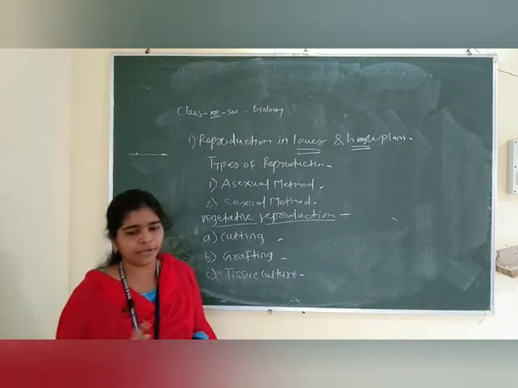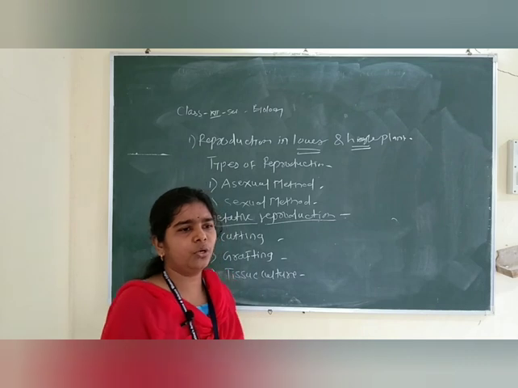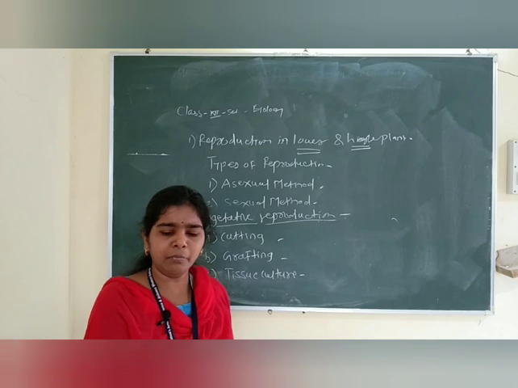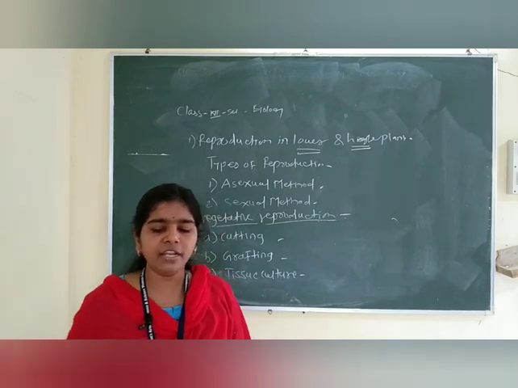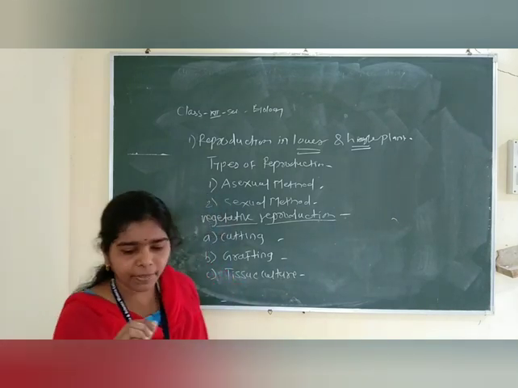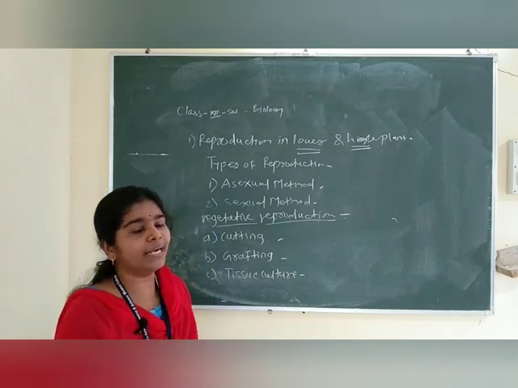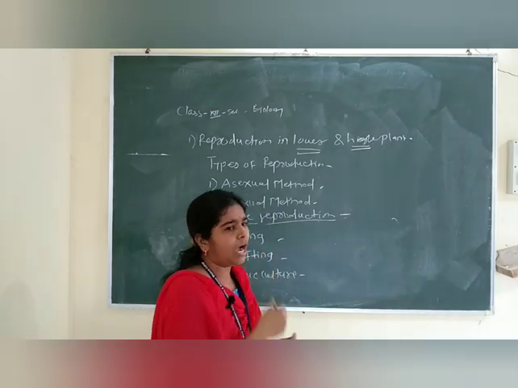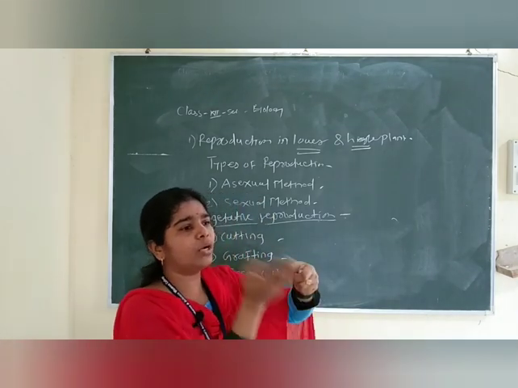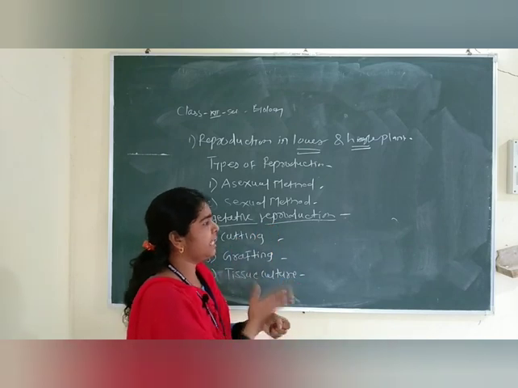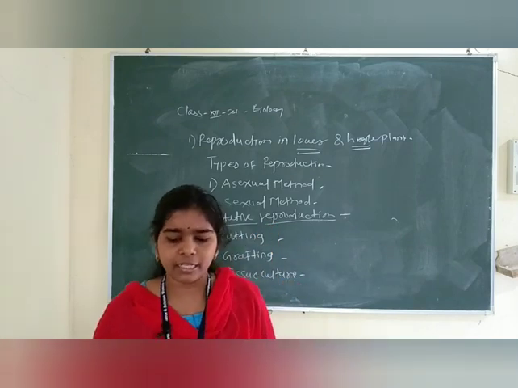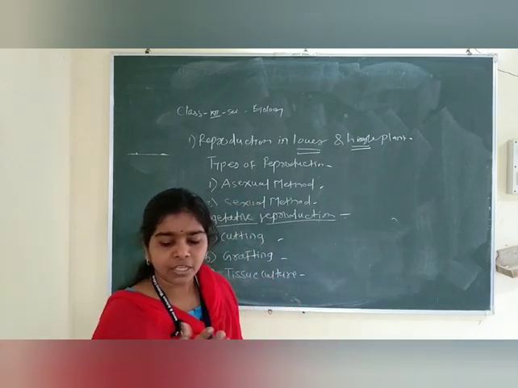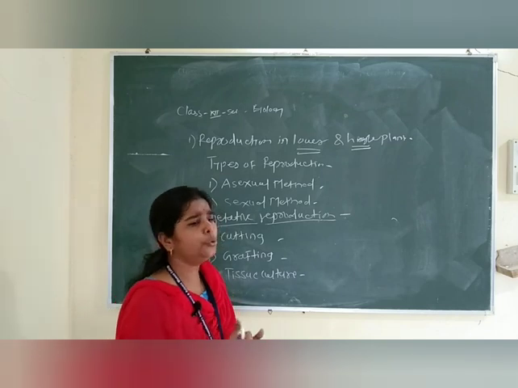So the first one is cutting. Cut means, we know, fragmentation is simple, that is to cut, and the cutting means a small piece of any vegetative part of the plant, with one or more buds used, right? Bud is an outgrowth. That is root cutting, stem cutting and leaf cutting. Stem cutting examples are rose and bougainvillea, then leaf cutting and root cutting.